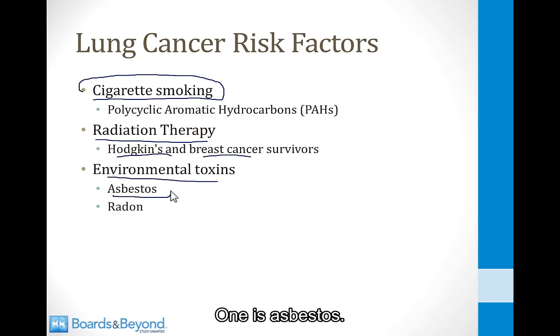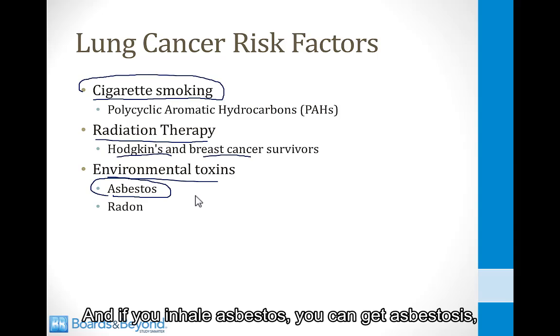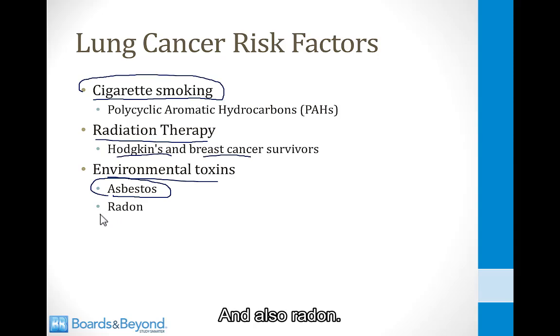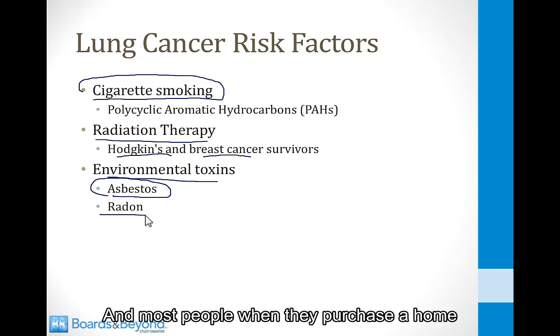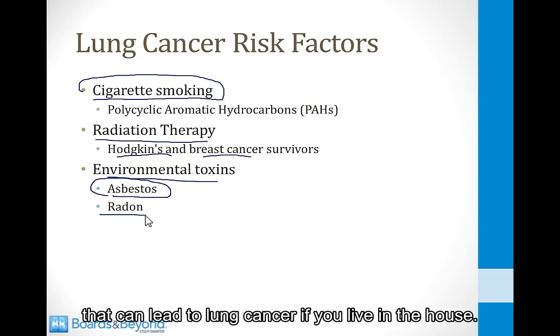One is asbestos. This is used as insulation in ships and roofing and around pipes. If you inhale asbestos, you can get asbestosis, which is a risk factor for lung cancer. And also radon. Radon is a naturally occurring substance that can get into homes through the ground. Most people, when they purchase a home, have it tested for radon levels, because if the levels are high, that can lead to lung cancer if you live in the house.